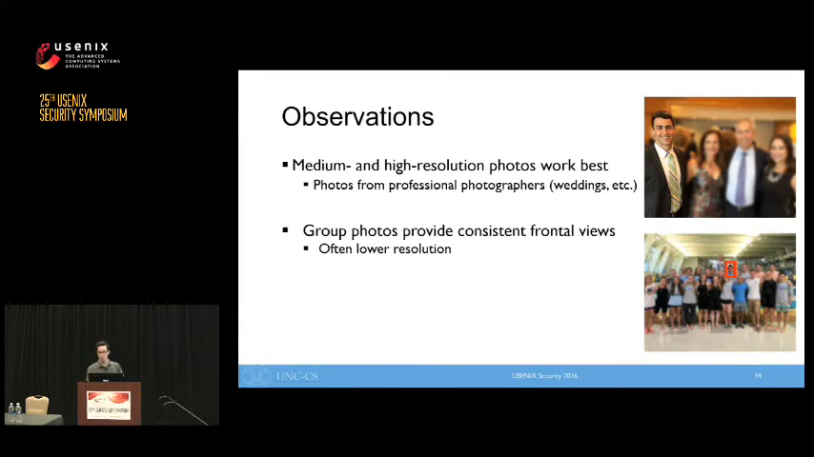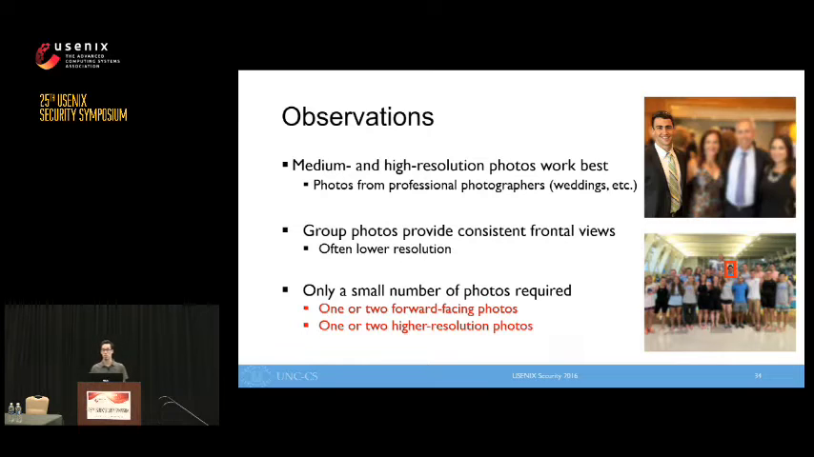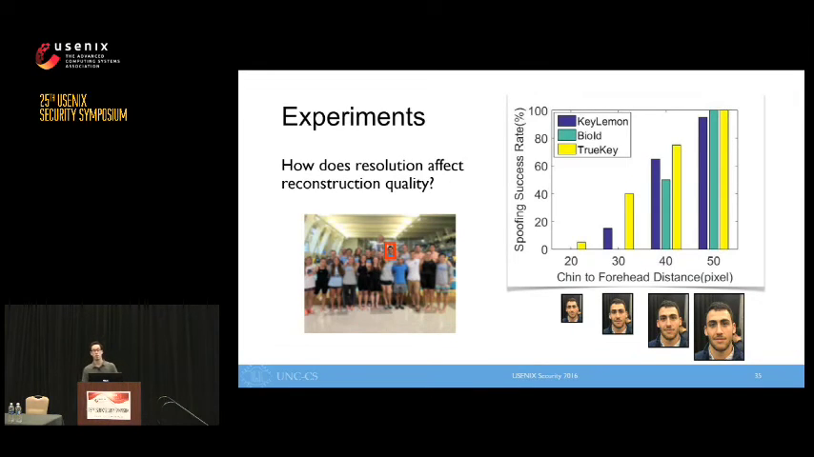The takeaway is that a few low-resolution forward-facing photos, plus 1 or 2 high-resolution photos for texturing, are adequate for our attack. I'll show some experiments supporting this claim in the following slides. We first examine the effect of image resolution on reconstruction quality.